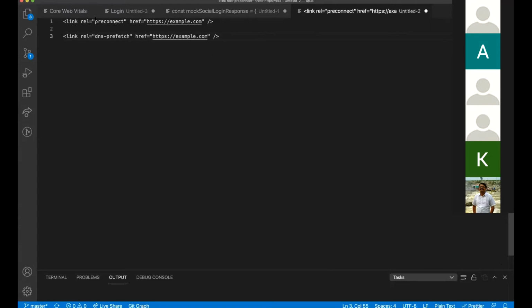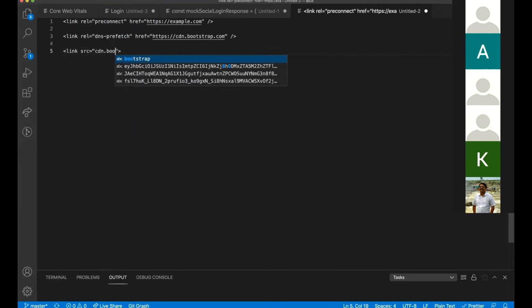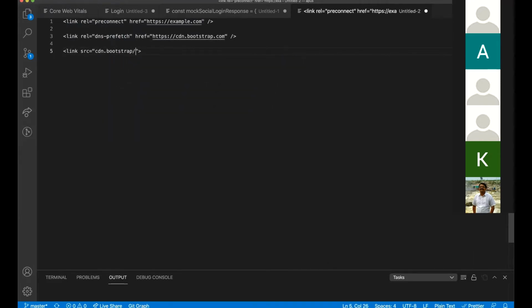So this is the tag basically, and this DNS prefetch would be, for example, cdn.bootstrap.com, and here your import would be basically, which is an example. So both are different, preconnect and prefetch.